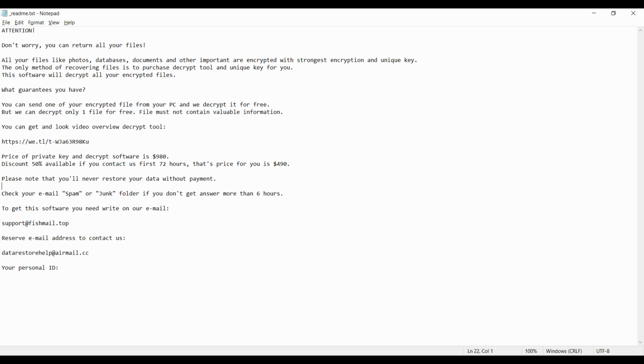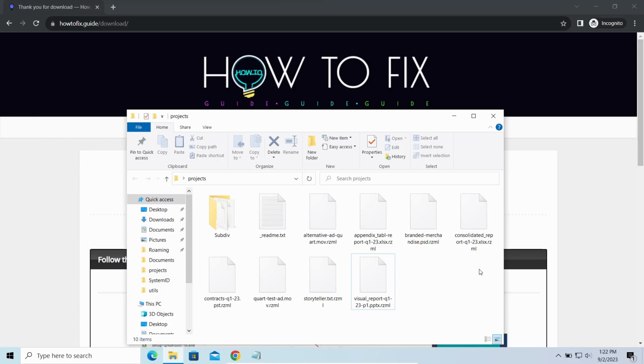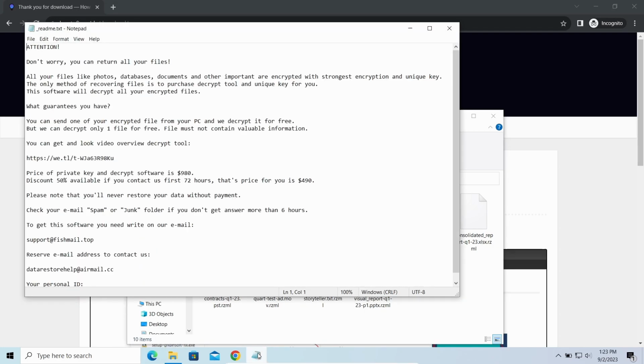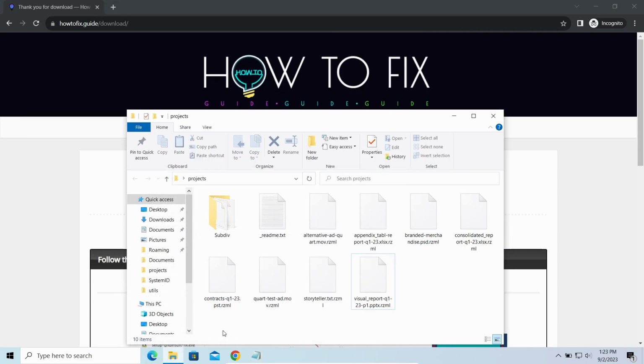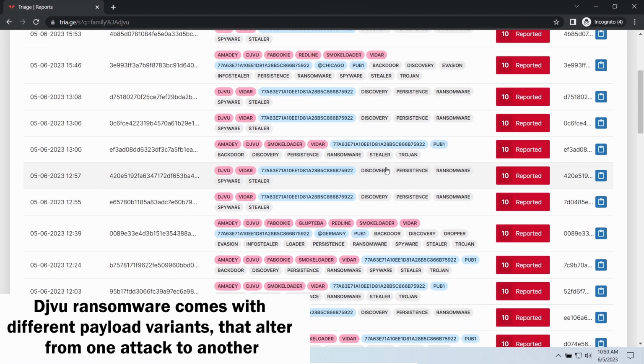This malware is yet another sample that belongs to the Stop family. It attacks users all over the world, asking for up to $980 for file decryption. The most obvious sign of the attack is the presence of a ransom note titled readme.txt and the Rzml extensions all over the place. So, first of all, you should remove it as quickly as possible. It carries several other viruses which extend their damage with every minute of being active.